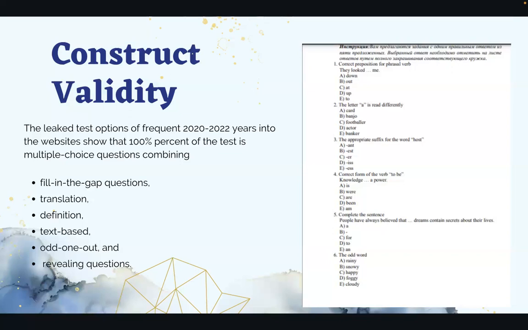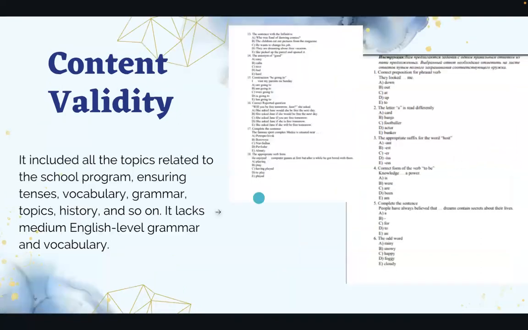But sometimes when it comes to text-based, there might be questions that are not related to the text itself, and also reviewing questions, for example, asking what is the capital of Great Britain. I mean, questions with general knowledge that everyone knows the answer to.